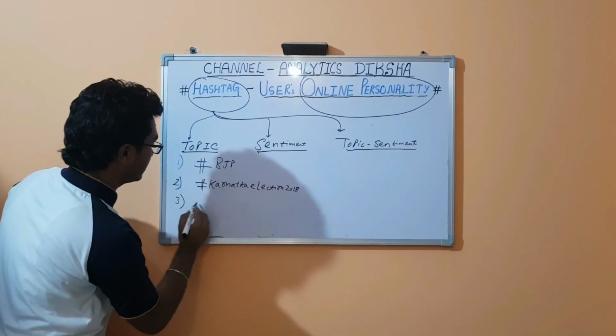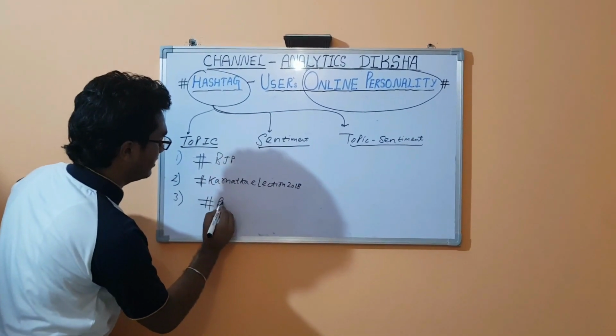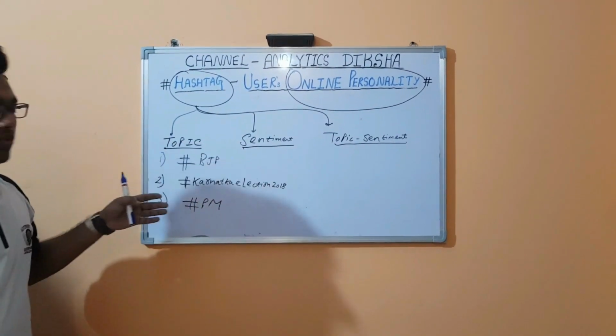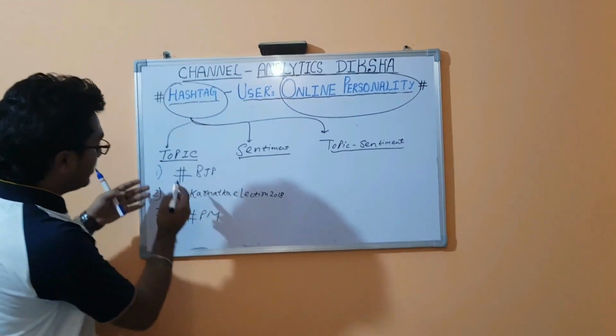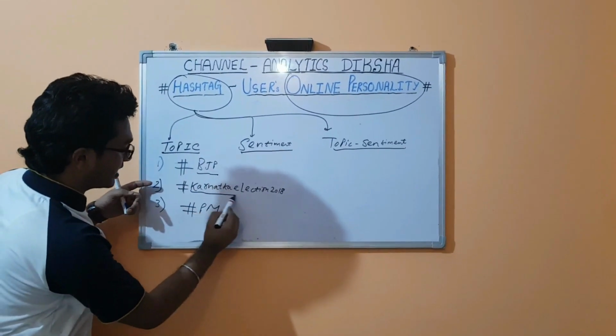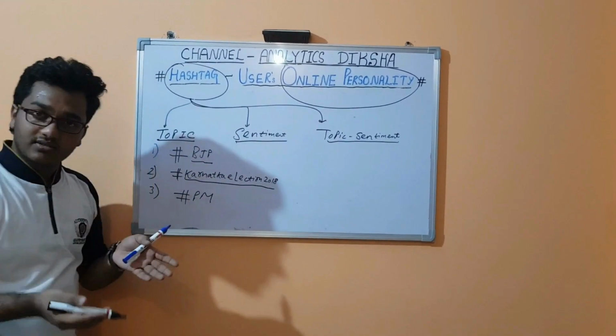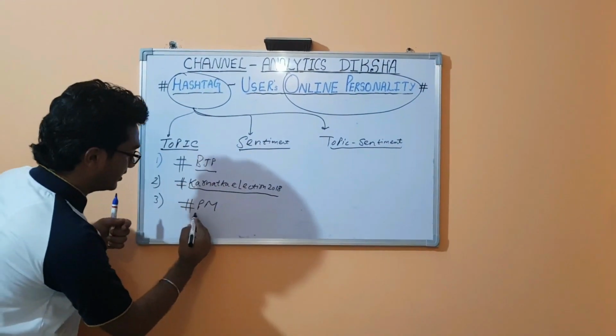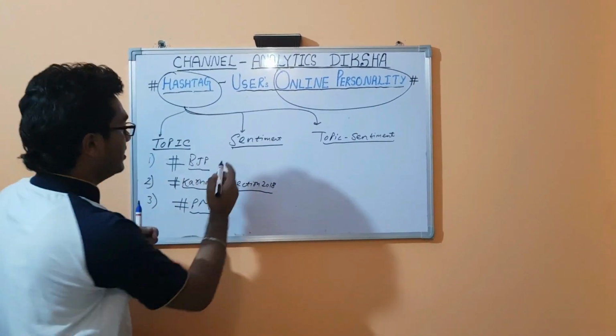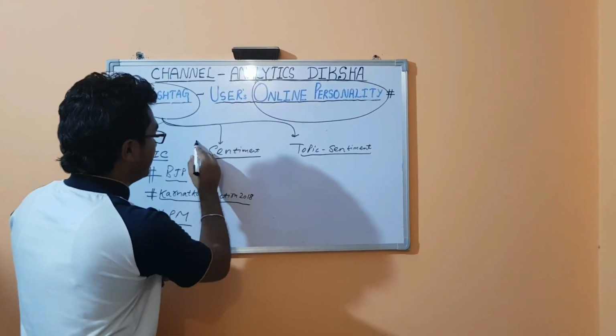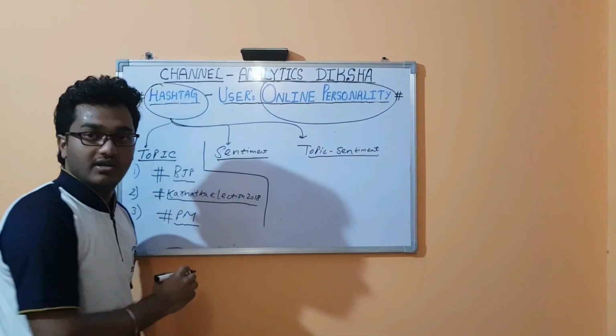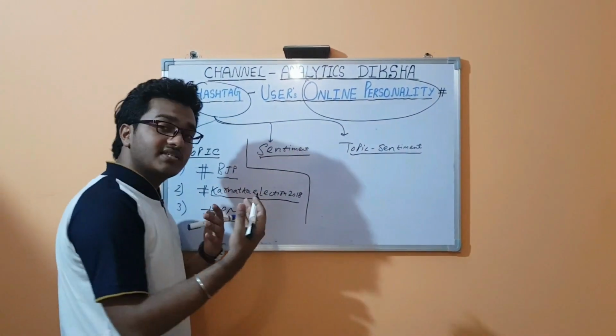The third was hash PM. These were the most frequent hashtags. You can see this is the topic, the Karnataka election 2018, which is usually very much in the news. The third is PM.